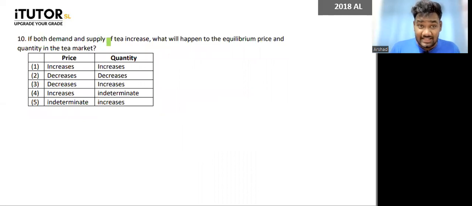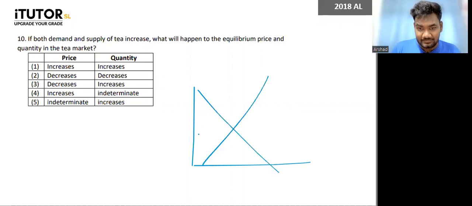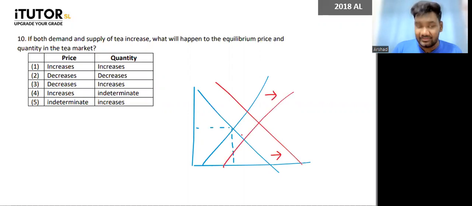If both demand and supply of tea increase, what will happen to the equilibrium price and quantity in the tea market? Now, we have discussed questions like this. So draw and see and tell me what is going to happen, guys. There was demand, there was supply. Based on that, you had equilibrium price and quantity. So what has happened here? Both demand and supply increase. Demand has increased, a rightward shift. Supply also has increased, a rightward shift.